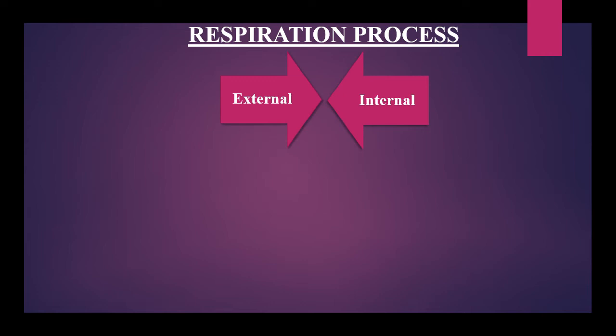The respiration system up to the capillaries is called the external respiration process, and after oxygen goes inside the cell, it is called the internal respiration process.